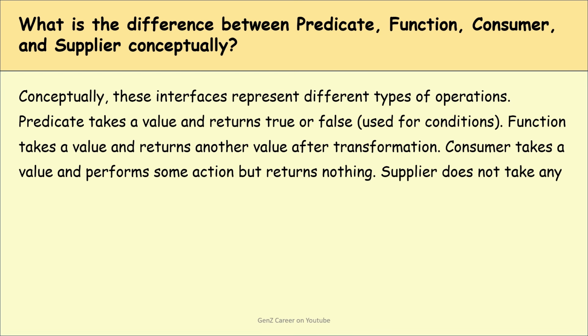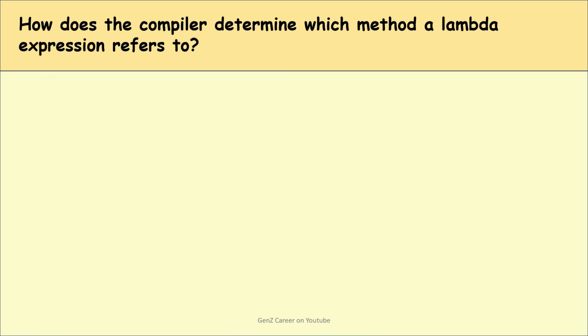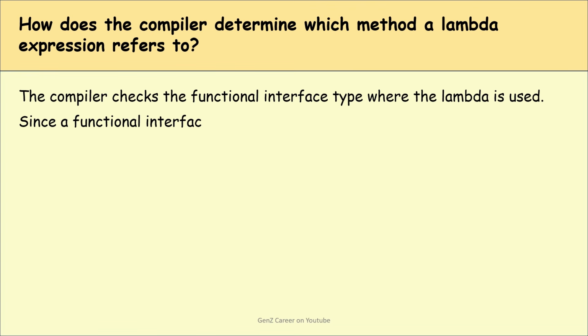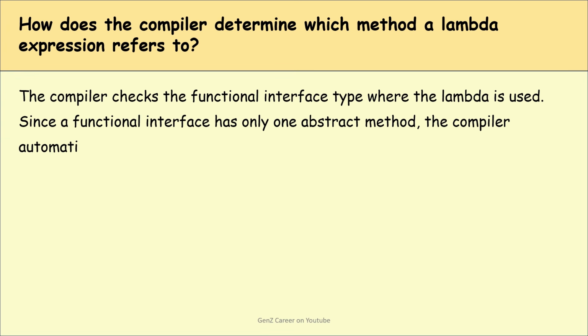Okay. So, guys, next question would be, how does the compiler determine which method a lambda expression refers to? This is also a very important question. So, basically, the compiler checks the functional interface type where the lambda is used. Since a functional interface has only one abstract method, the compiler automatically understands that the lambda expression implements that method. Are you getting my point?